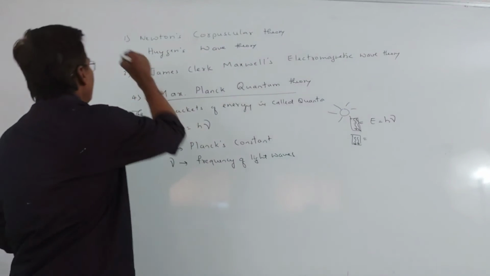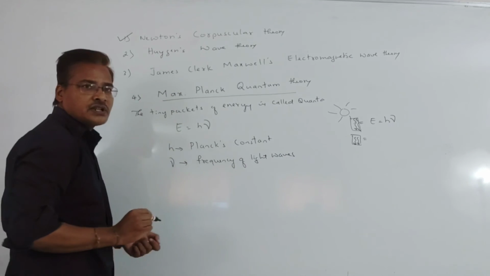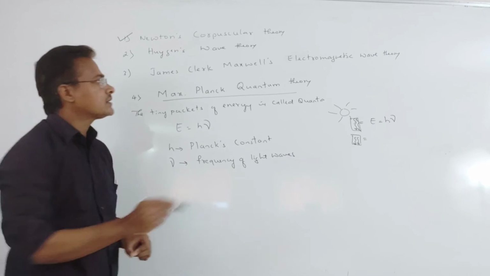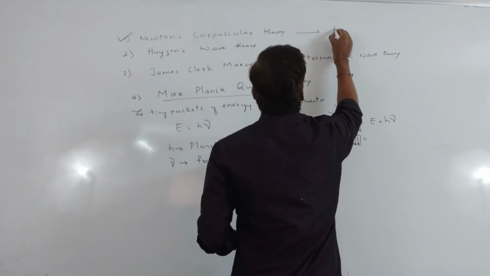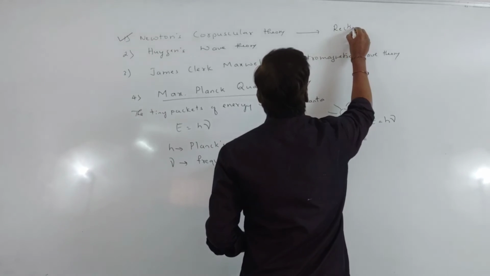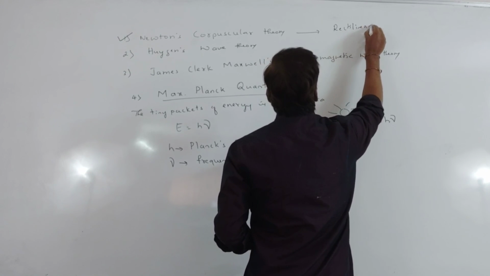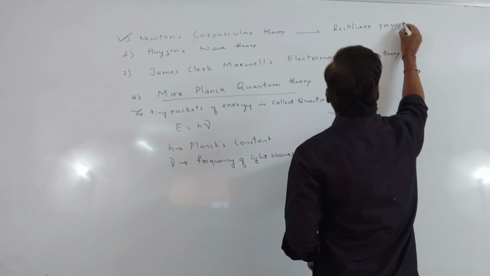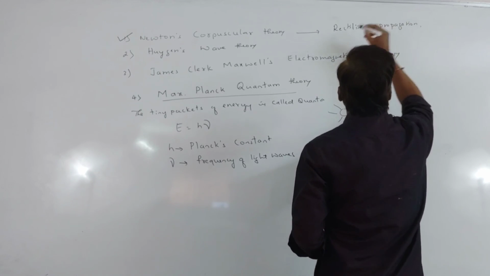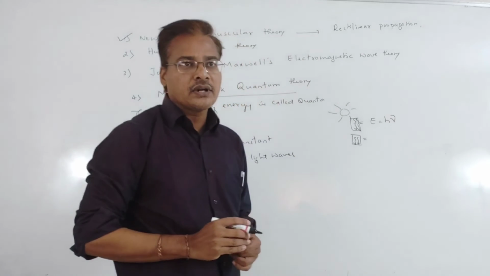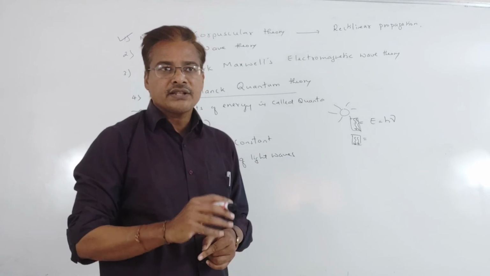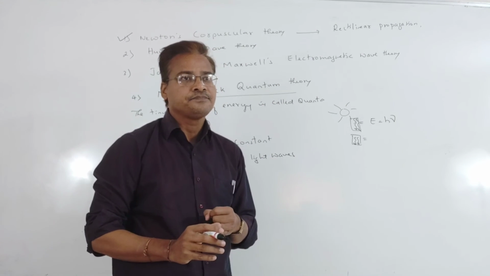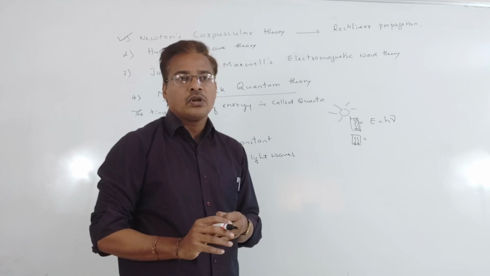Using Newton's corpuscular theory, we can clearly understand rectilinear propagation and reflection, but not interference, diffraction and polarization.